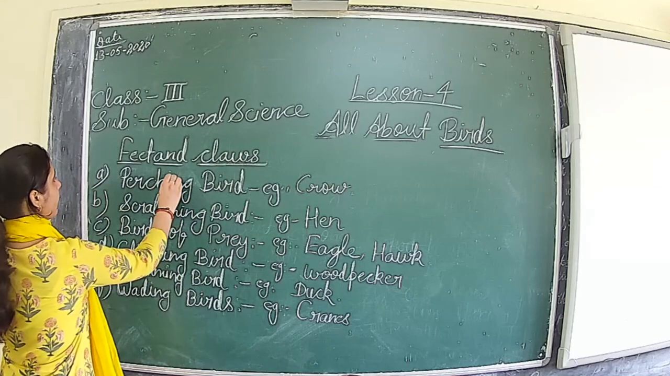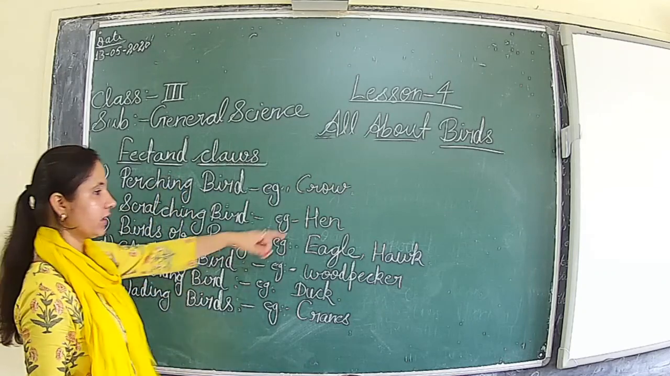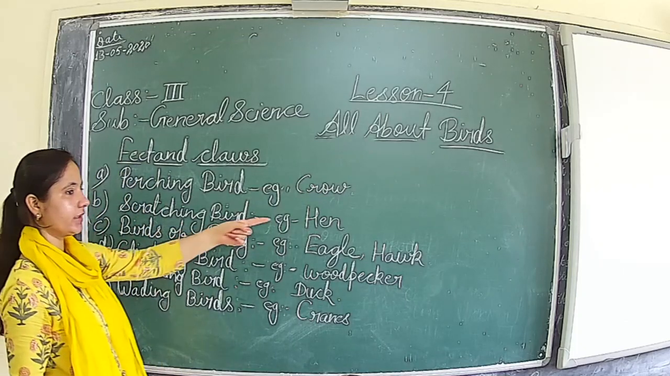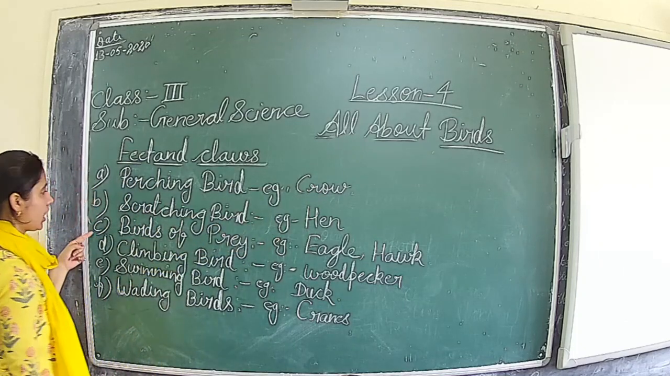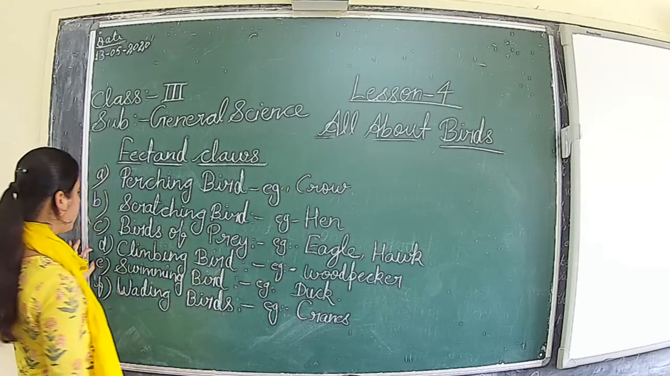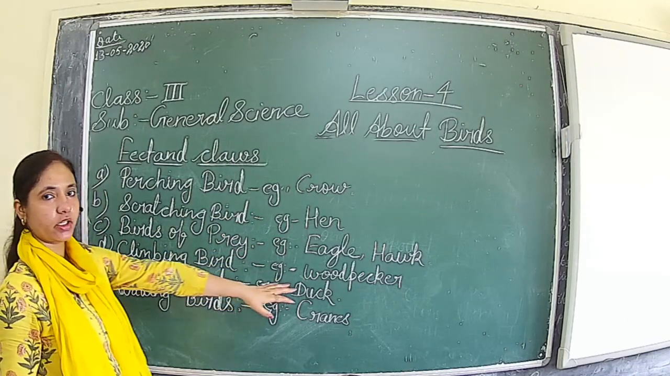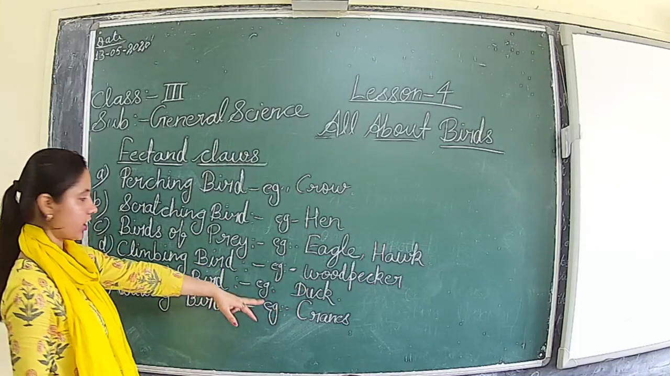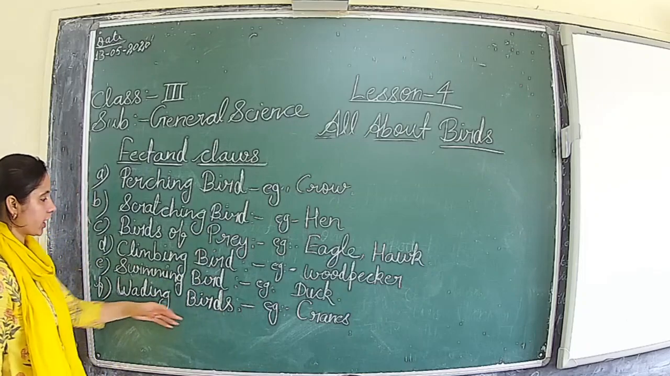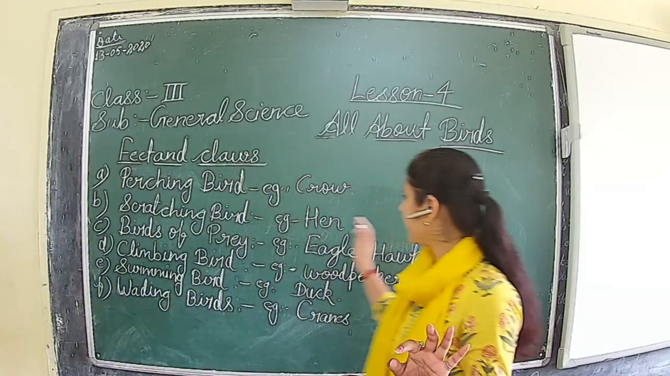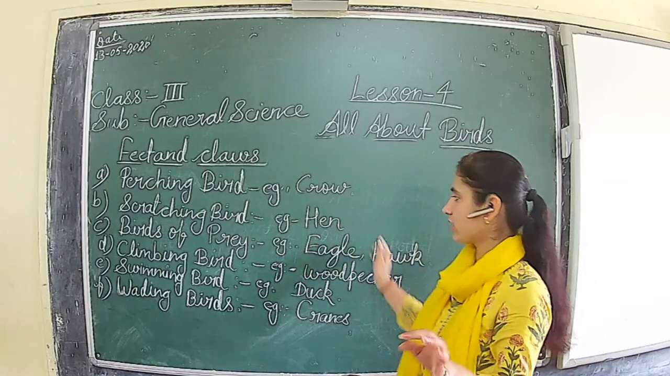First is the perching bird, and the example is crow. Second is scratching bird. Example is hen. Third is bird of prey, and the example is eagle and hawk. Fourth is climbing bird. Example is the woodpecker. Fifth is swimming bird. Example is duck, and sixth is wading bird. Example is the crane.